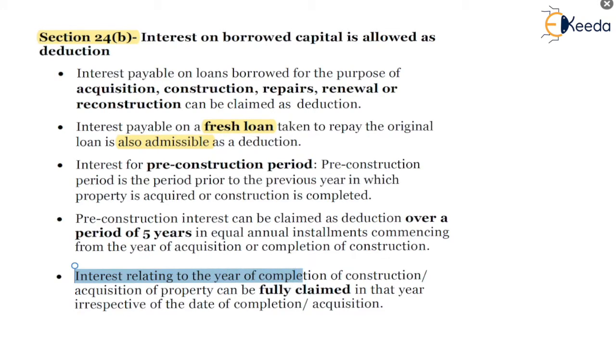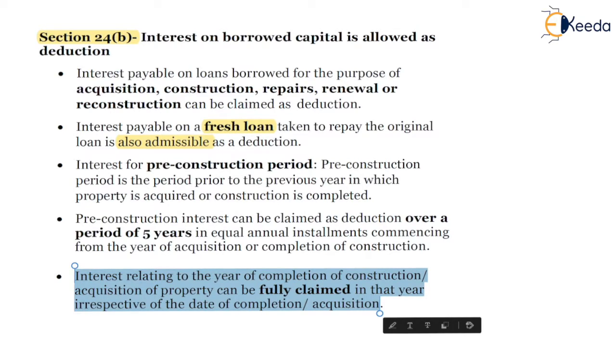Interest relating to the year of completion of construction or acquisition of property can be fully claimed in that year irrespective of the date of completion or acquisition. So the last pointer is that once your property is constructed or once you have purchased the property, the interest paid after that period or in that year can be fully claimed.